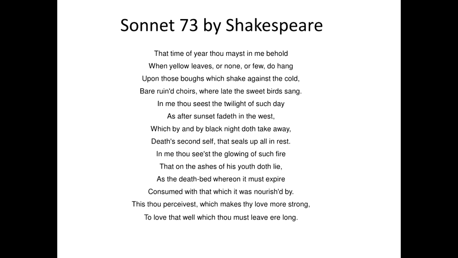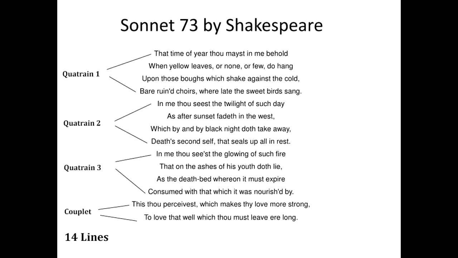Now, let's look deeper in this example. Now you can see on your left, we have the number of stanzas. We have 4 stanzas, 3 quatrains and 1 couplet. On the right, we have the rhyming scheme. First stanza has an ABAB rhyme pattern. Second one has a CDCD rhyme pattern.